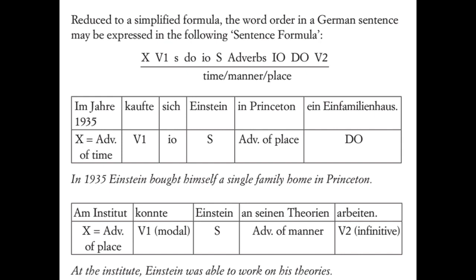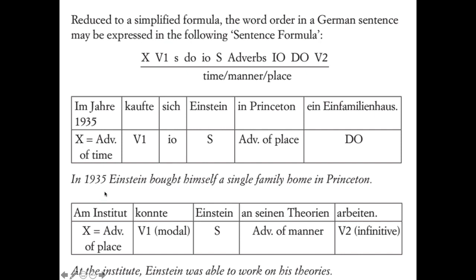So let's look at this sentence. Im Jahre 1935 kaufte sich Einstein in Princeton ein Einfamilienhaus. In the year 1935, Einstein bought himself in Princeton a single-family home. So we have the translation here. In 1935, Einstein bought himself a single-family home in Princeton.